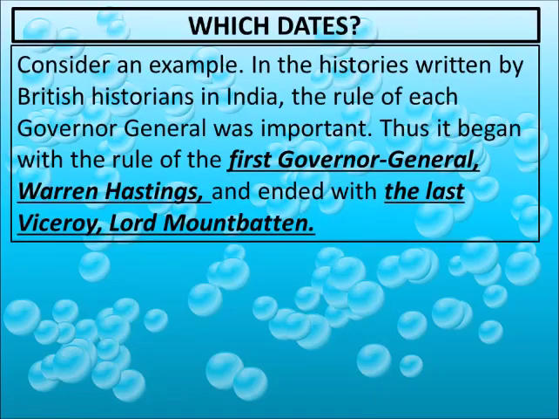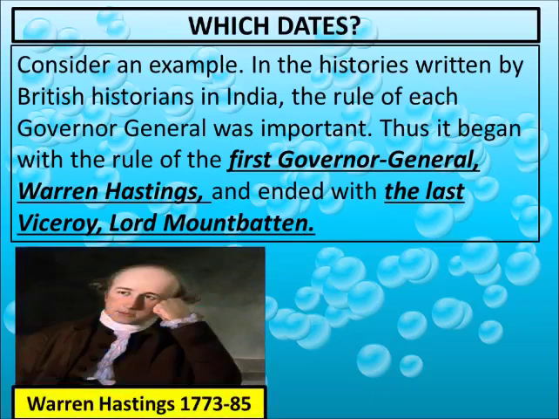Consider an example. In the histories written by British historians of India, the rule of each governor general was important. Mentioning history and maintaining documents was started by the British in India. They were very systematic in their work. Whenever a new appointment came to their office, they would mention it in their records.